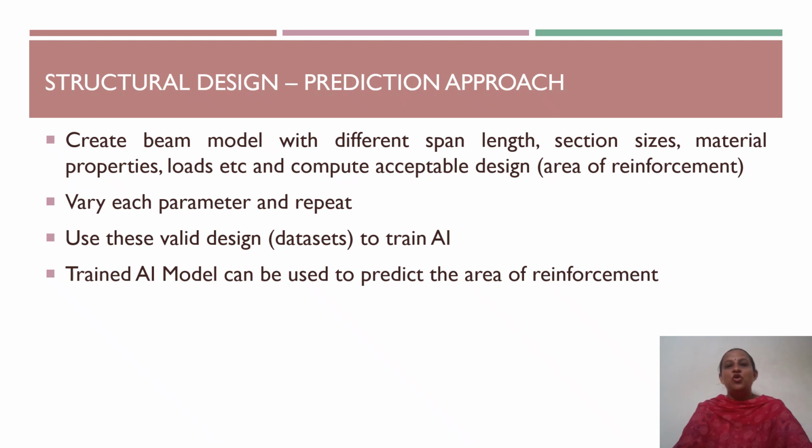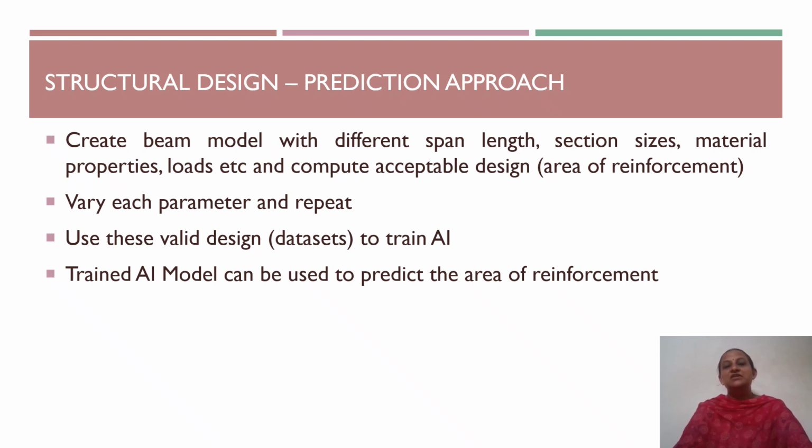To train an AI model for structural design, we need a large data set, and this data set can be generated by creating beam models with different span lengths, section dimensions, material strengths and loading conditions. For each beam configuration, the design calculations are performed to determine the required area of reinforcement. Next, the input parameters are varied repeatedly to generate a large number of valid design cases, and these valid designs are used as the data set for training the AI model.